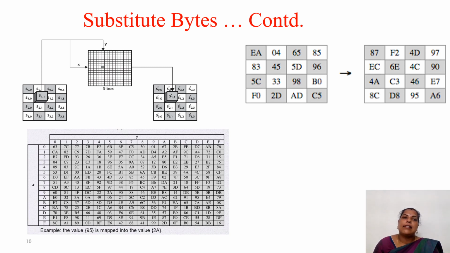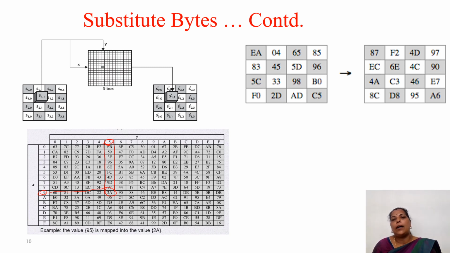Here next is the example of this. We already have seen that 95. For 95, how do you have to look? For 9, you have to look into the row, and for 5, you have to look into the column. So where these values are intersecting, that is the answer. See here, this is 2A. So this is intersecting here. So 2A is the answer for 95, whatever the example we have seen there.